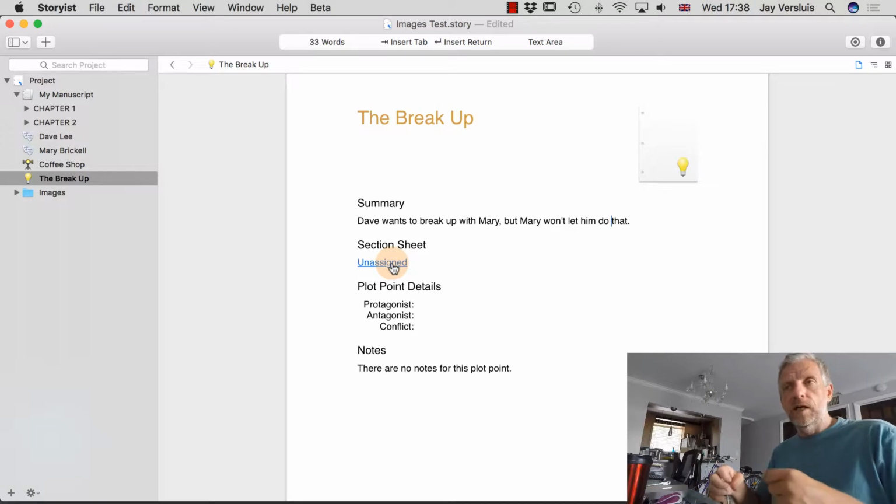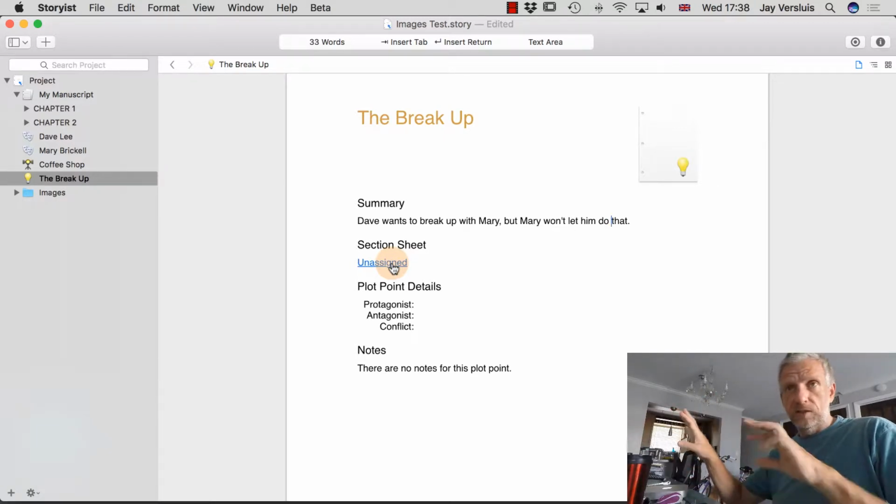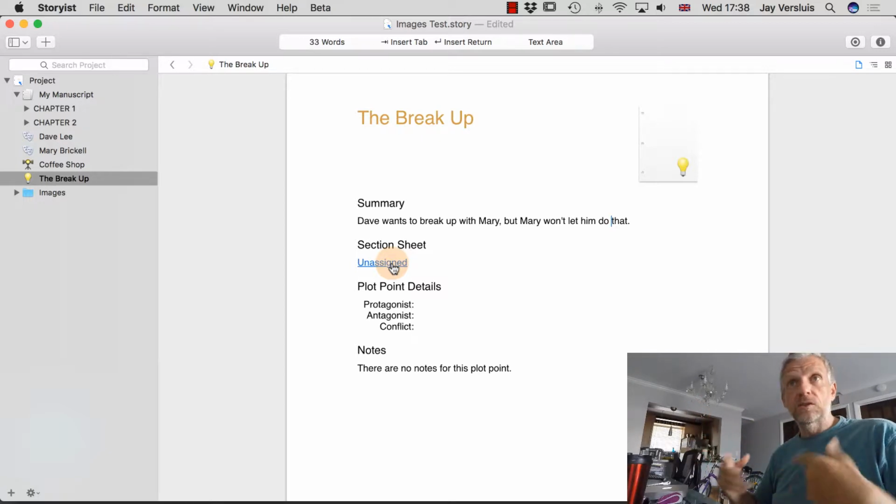Some people, if you're writing with Word or Pages, you have to use two different programs for that. You maybe have your iOS or your Apple Notes application on the same screen open as the actual writing application. And Storyist allows you to combine these things together. But Storyist, again, goes one step further and allows you to link these things with each other. Let me show you how that works.